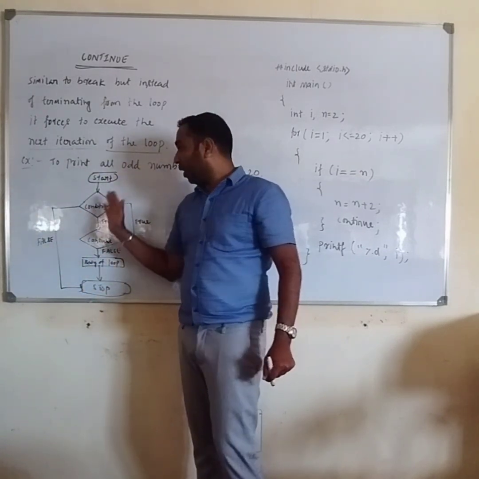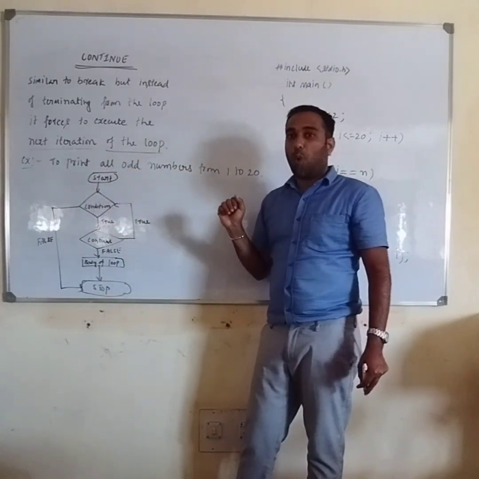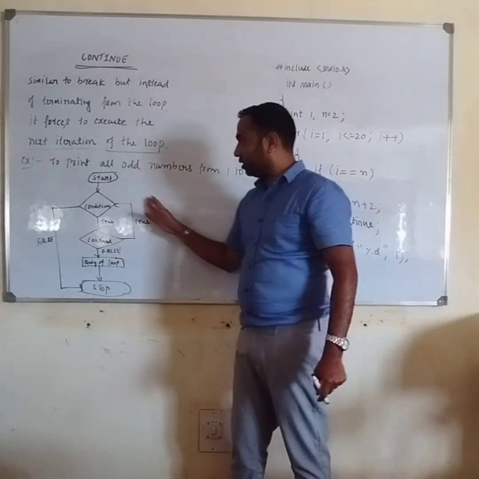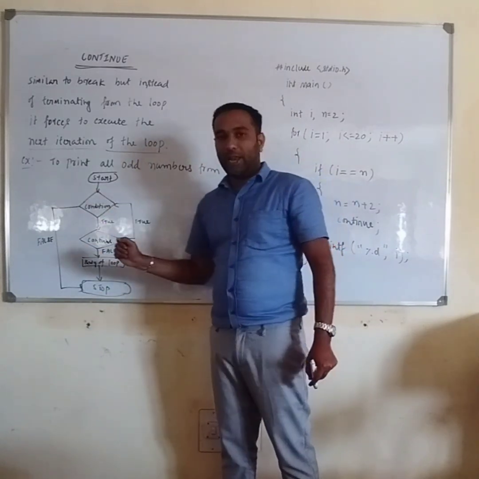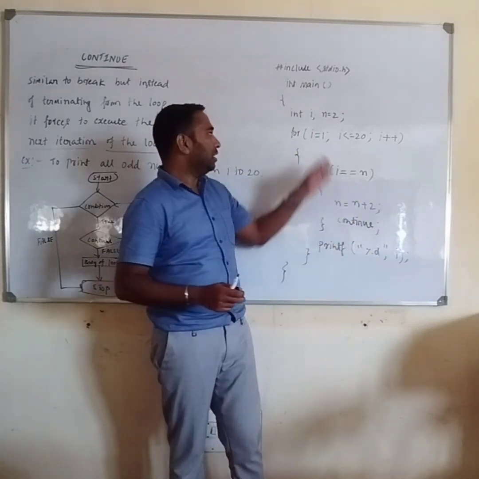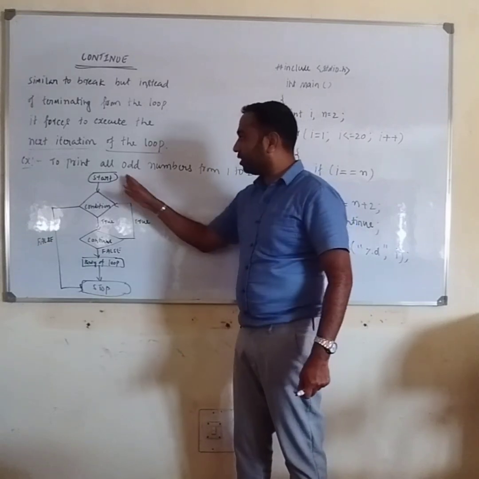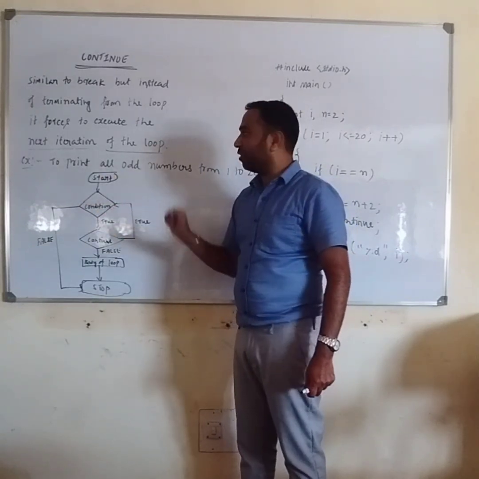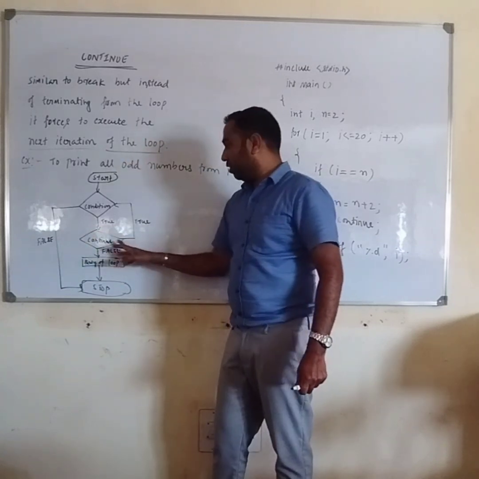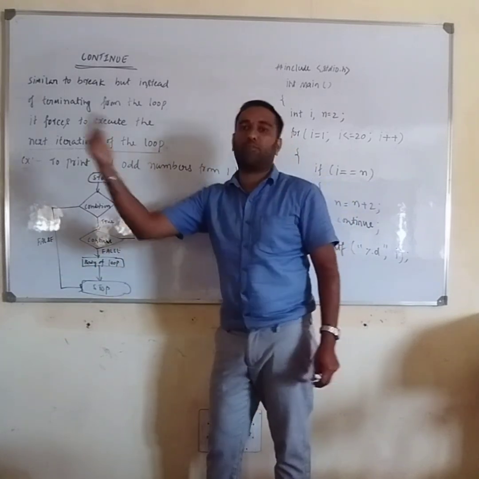Here I'm going to draw a flow chart of how the continue statement works in the C programming language. First we'll see the flow chart, then I'll explain how the continue statement executes using a simple program. First check the condition. If the condition is true, then we come to the continue statement. If the continue statement executes, it will not terminate the loop.